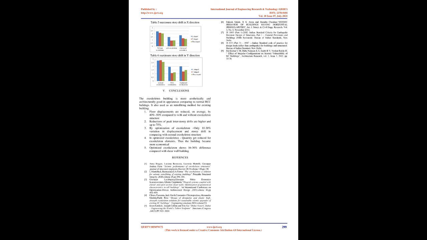3. By optimization of the exoskeleton, only 10–30% variation in displacement and story drift is seen compared with the normal exoskeleton structure. 4. In the optimized exoskeleton, the quantity of exoskeleton elements gets reduced. Thus the building became more economical. 5. The optimized exoskeleton shows a 16–30% difference compared with the shear wall building.